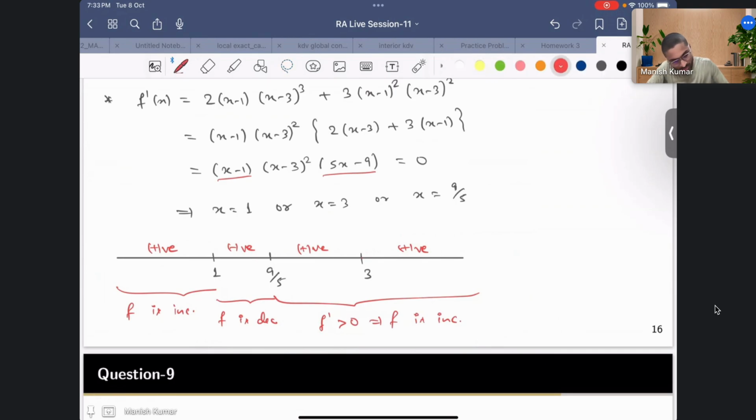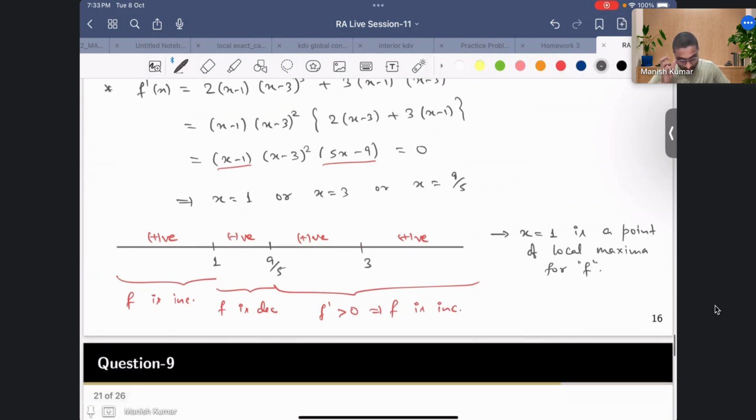So here I can write that x equal to 1 is a point of local maxima of f. Here you see it's negative, so it decreases first and then it starts to increase.